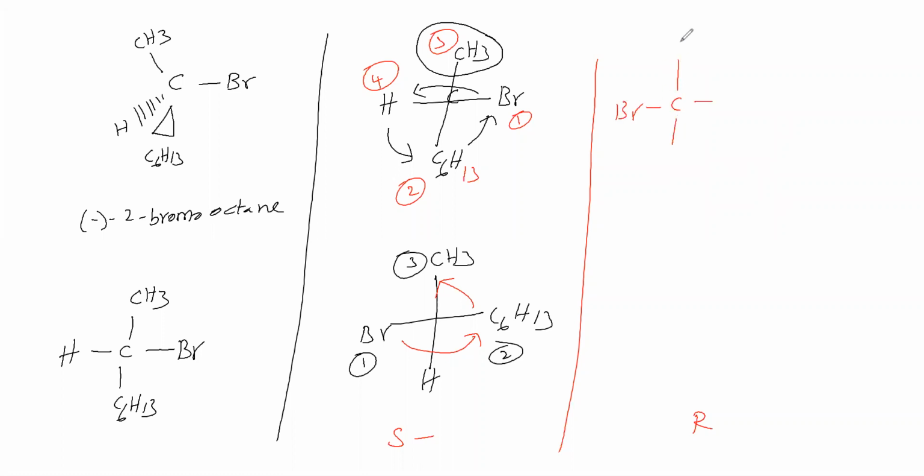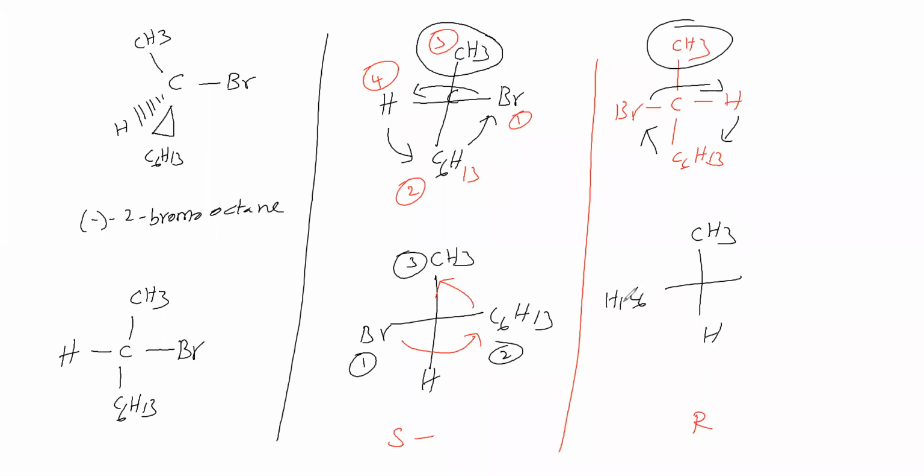Here Br will be written, here CH3, C6H13, here H. Okay, so now this is there. Now the least priority group we have to bring down, so rotate like this. You keep this as constant. So CH3 is kept constant. Hydrogen is here, C6H13 here, Br here. It is first priority, second priority, third priority.